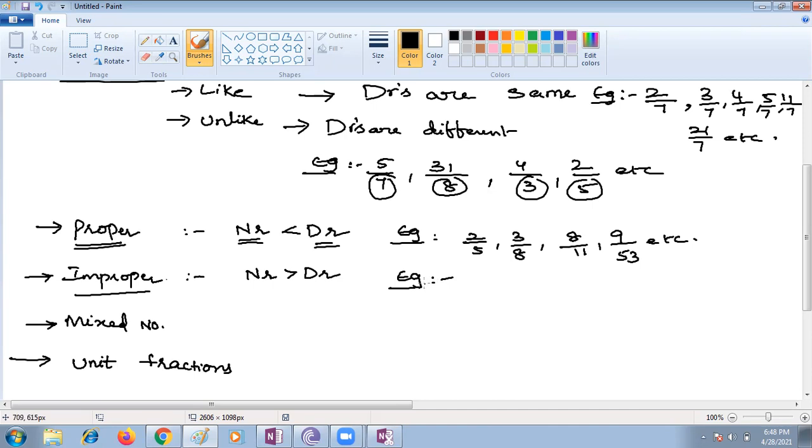Ma'am, can I take 5 by 4, 5 by 3, 4 by 2? Ma'am, we can write 10 by 6. Quite opposite of a proper fraction. Yes, quite opposite of this. Very good. Harini, excellent. You can take now, no need to think also. You can take from above only.